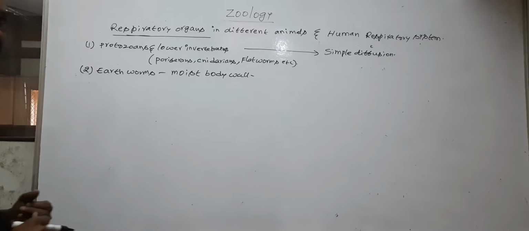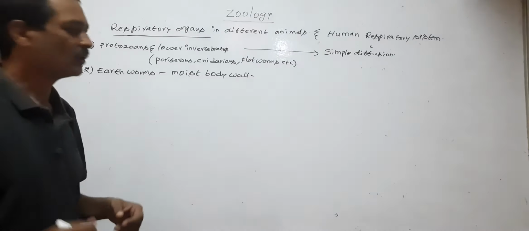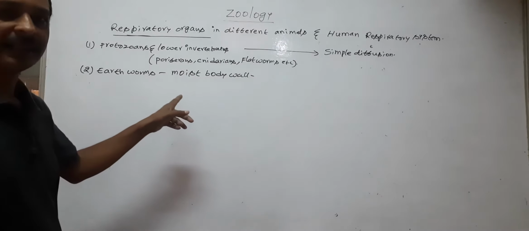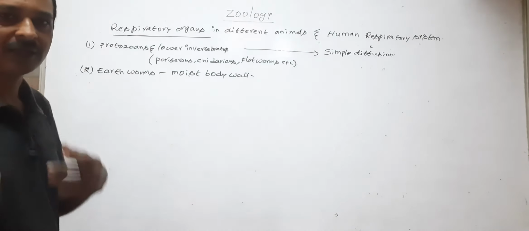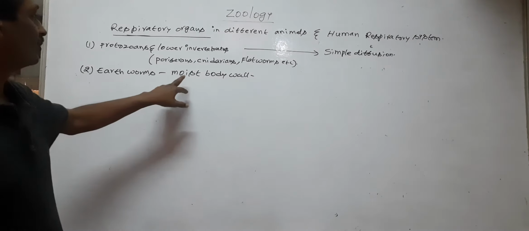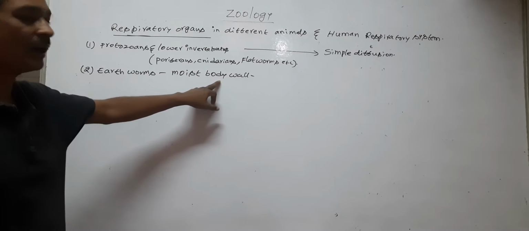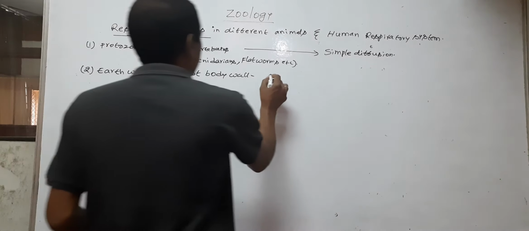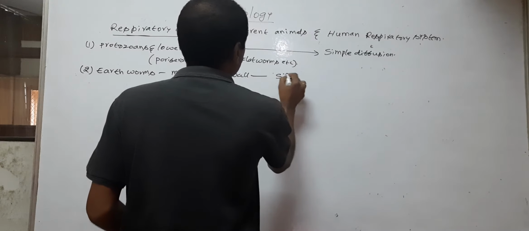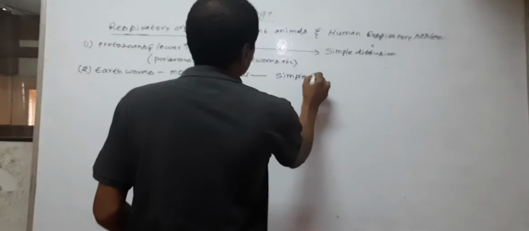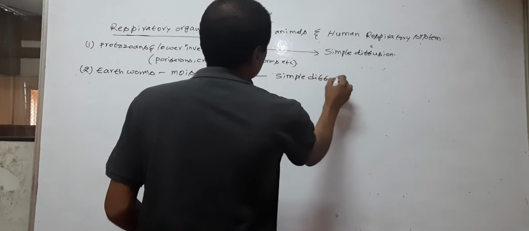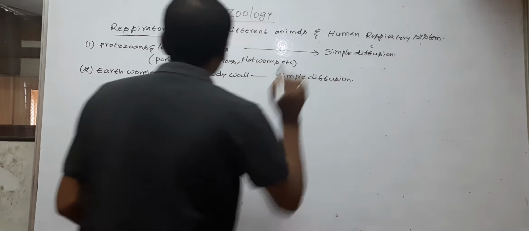So the respiratory gases such as O2 and CO2 are exchanged between the environment and the body through the moist body wall by simple diffusion.